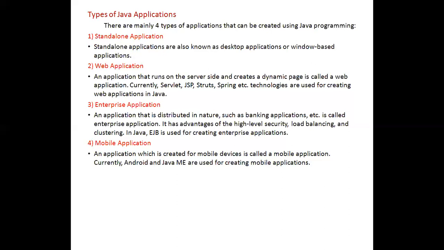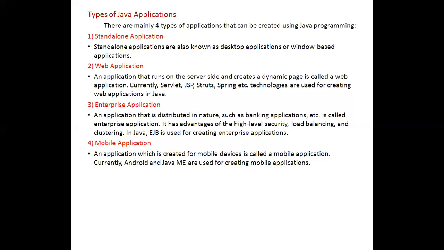In Java, we use EJB for creating all the enterprise applications. But now EJB is outdated. Instead of EJB, they are using the Spring JEE module. In the Spring JEE module, this enterprise application comes into picture.